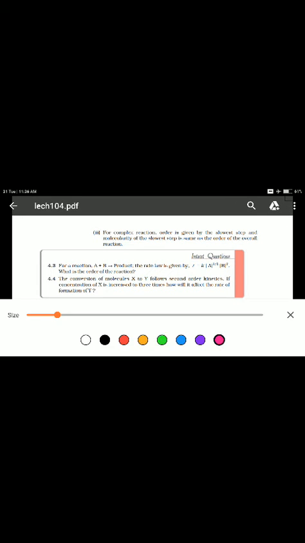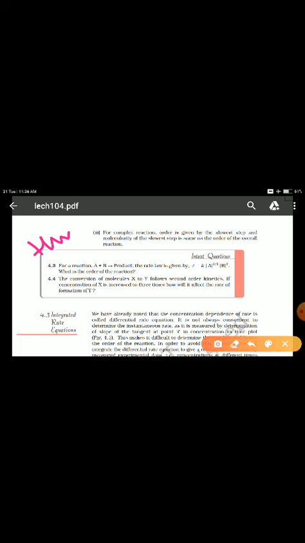There's a small homework for you. Just find the answer for this particular question, 4.3, and write it down in your notebook. This is the rate law given. You have to find the order of this particular reaction. I think you are very well aware of how we can find the order.